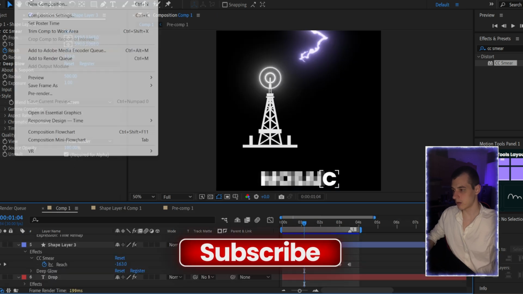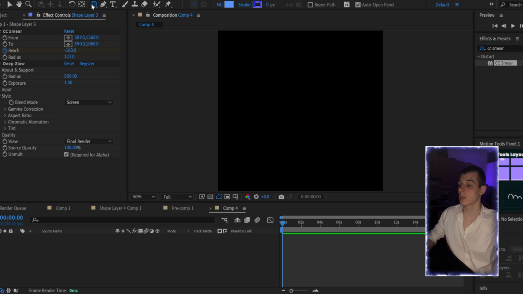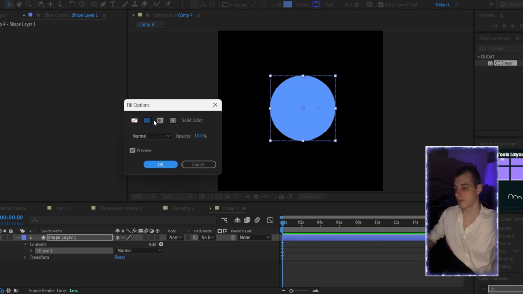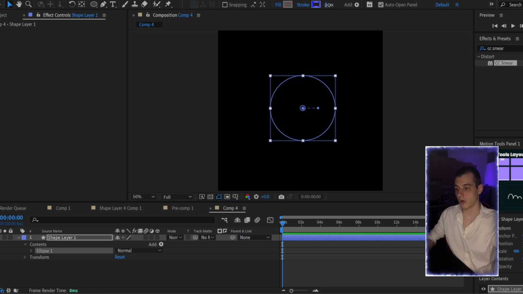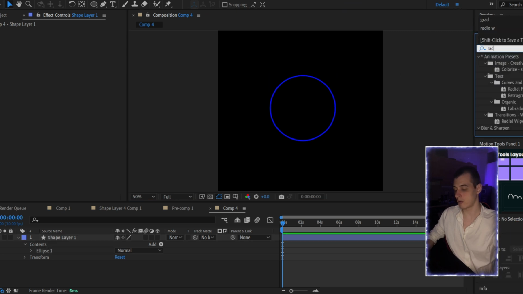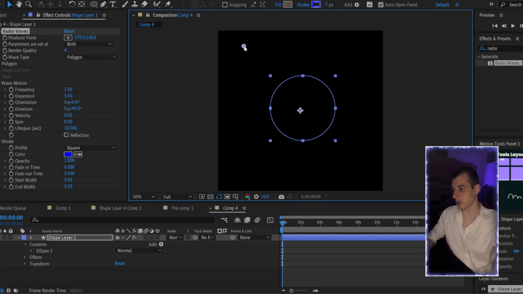Okay guys, let's make the new composition. We are going just to draw the circle. Let it be an ellipse. Perfect ellipse. And guys, here we are going to find the radio waves effect. Apply it here. We are going to make the center point. So this is the point where our waves will go from.